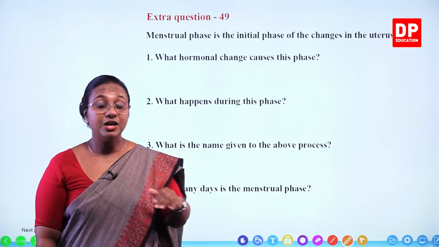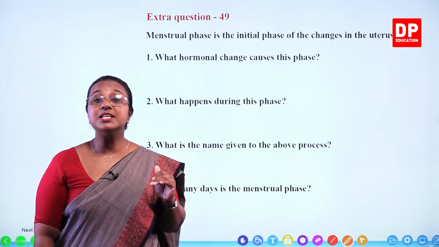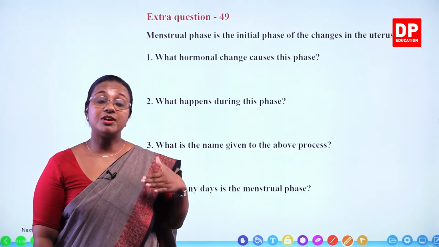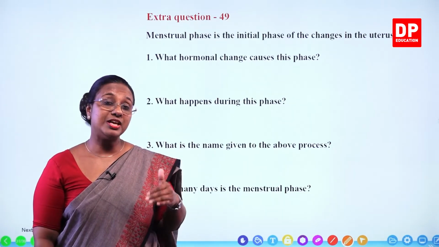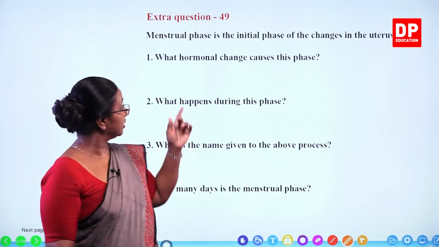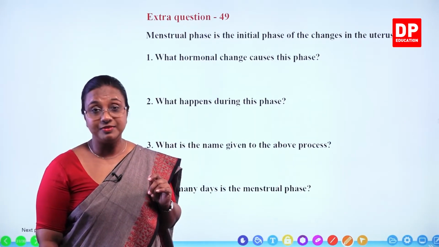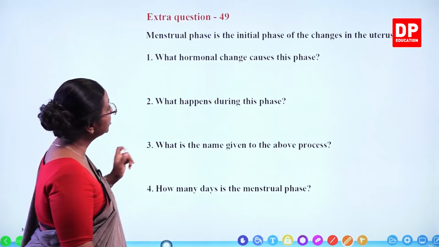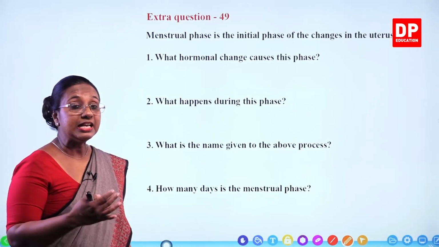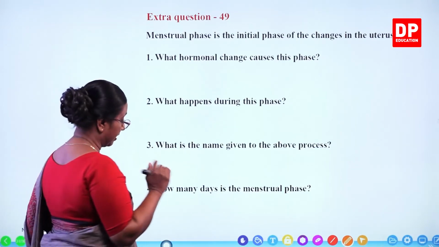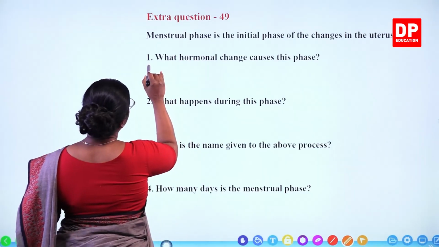Normally, the progesterone level is high. But when the progesterone level drops in the bloodstream, it leads to the first phase, the menstrual phase. So, what hormonal change causes this phase? It is the decrease in level of progesterone in blood. That is what you need to write.